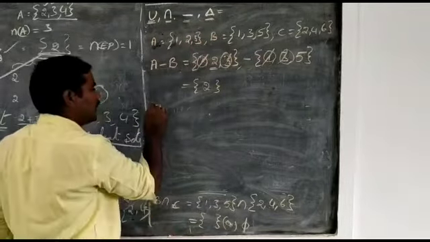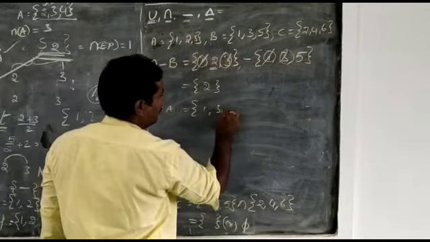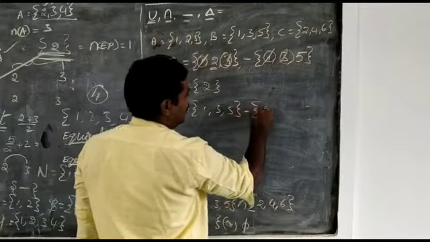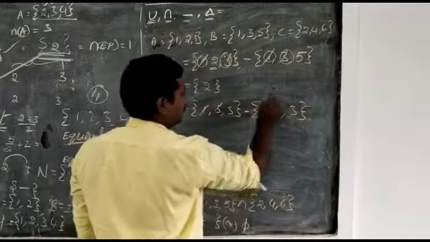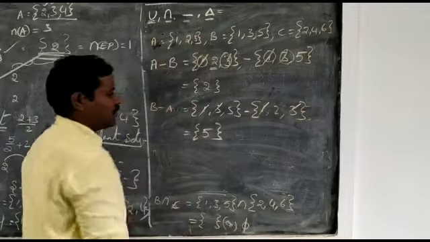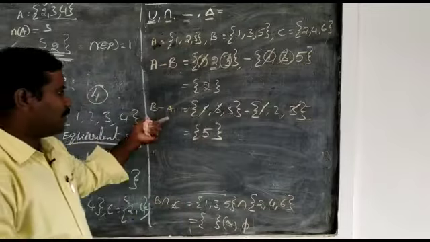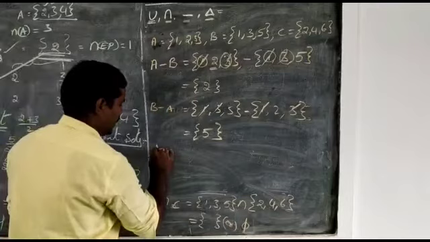If you write B minus A, what is B? 1, 3, 5. Minus, what is A? 1, 2, 3. In this case the common elements are 1 and 3. Now in the first set we have only 5. Then B minus A is equal to 5. This is the difference.